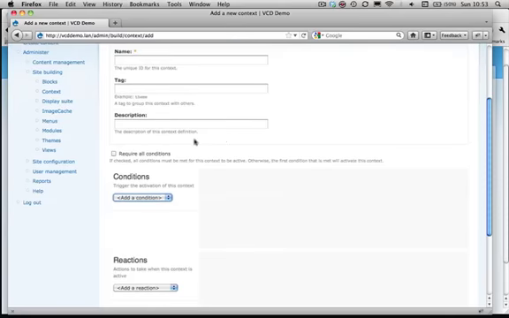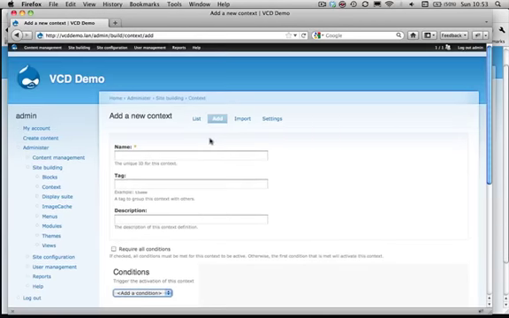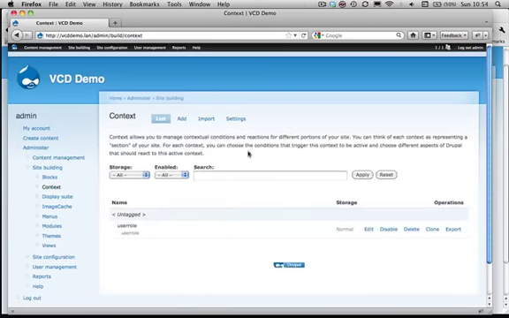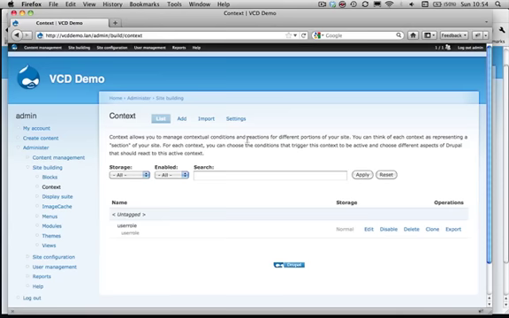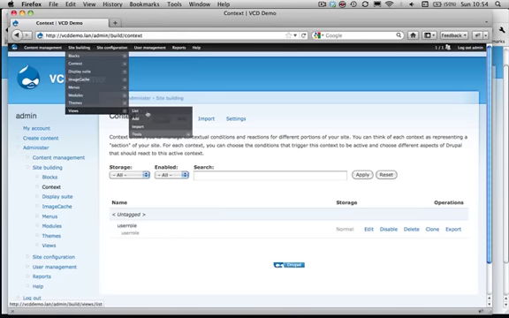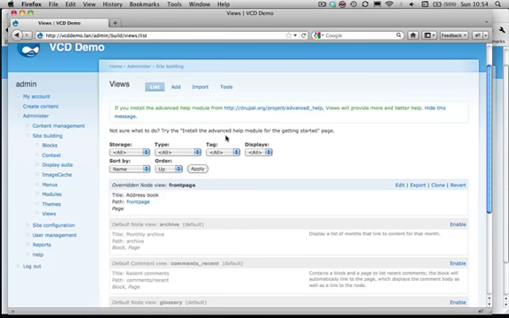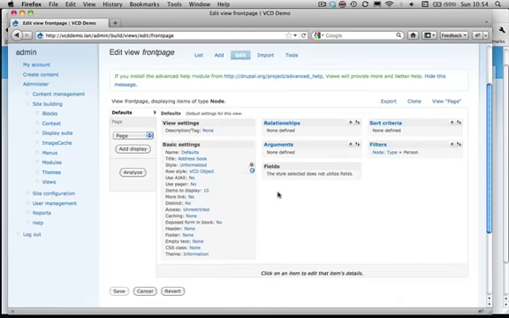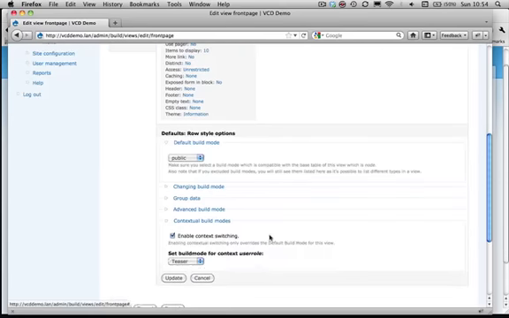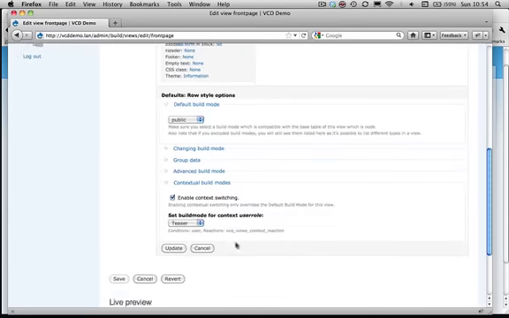Actually, if you would add 5 different contexts in a list, and each of them has the VCD display reaction attached to them, then within fields, views, list, site building, front page, under our settings, those contexts are going to be available here, and we can use them.